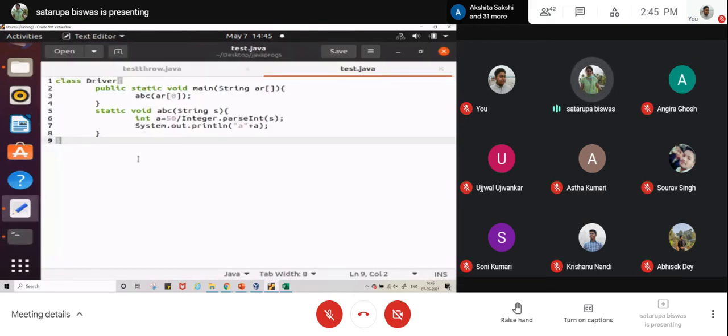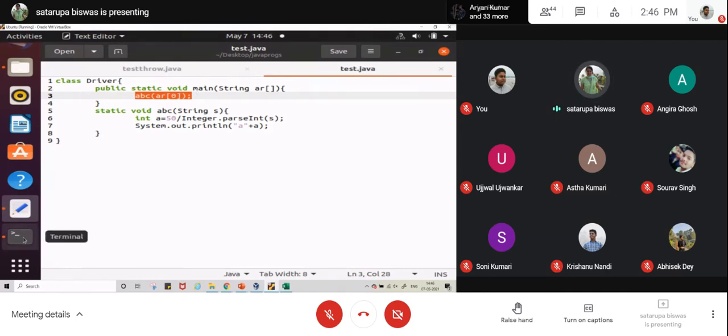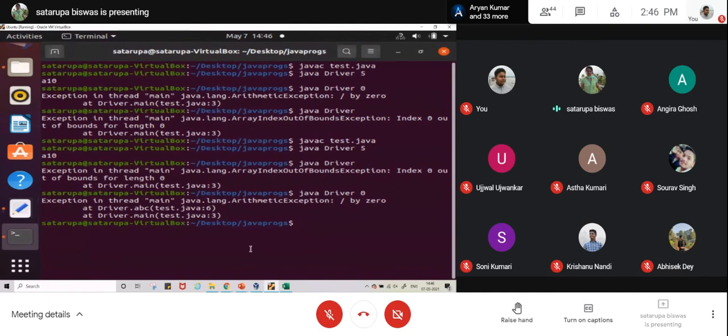You just go to the program. Initially the exception has occurred here and it is not handled inside this ABC. So it is moving to the caller where the function was called. This line is again another exception, so that is line number 3 in the main. Still it is not handled. So finally it will be handled by the default handler. Okay.